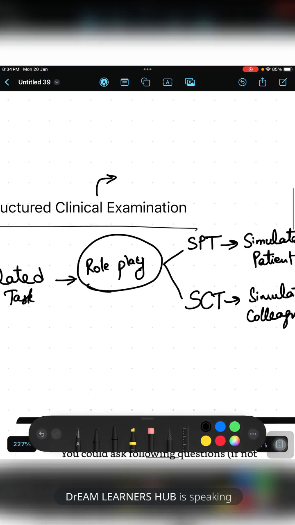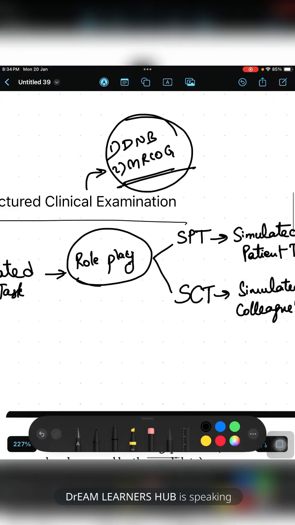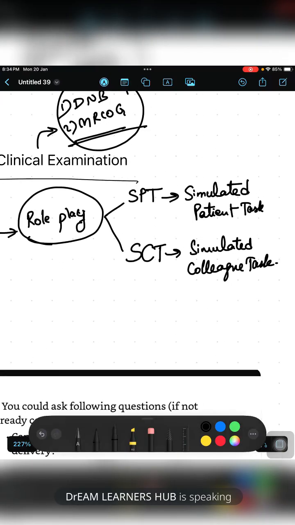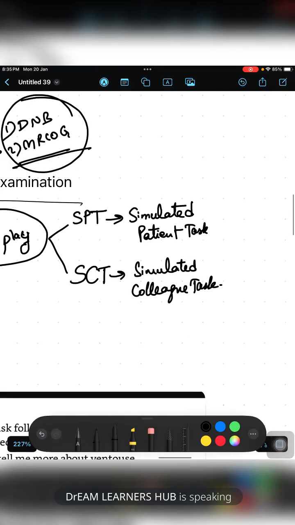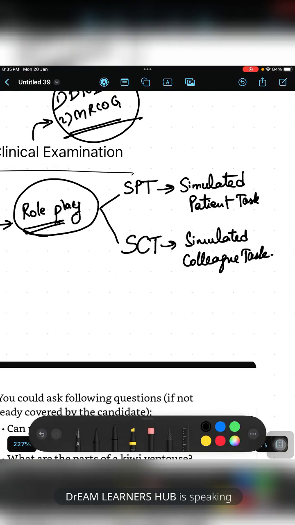I am telling you this in detail because this is the first time they have introduced OSCE in this. It is now present in DNB and in MRCOG also, as the final part of the exam. I am well experienced with OSCE, so I want to share with you what OSCE means and how you can get through it. Coming to role play, one will be playing the role of a patient or of a colleague.